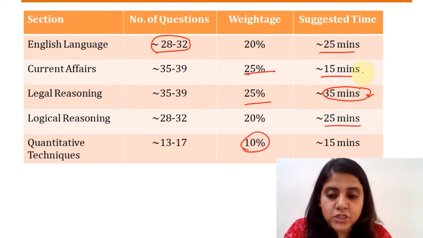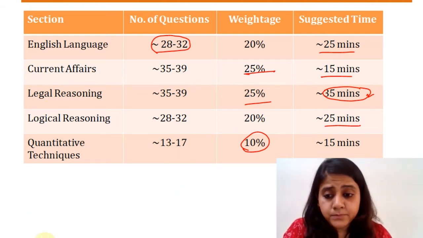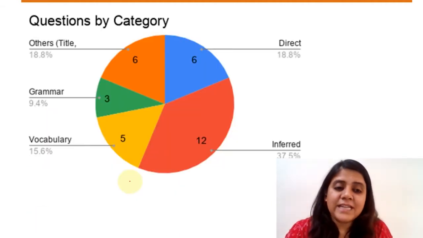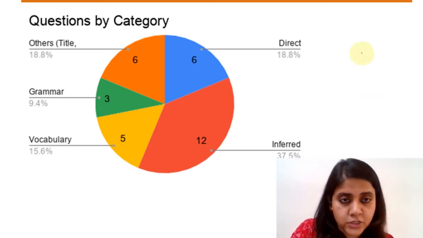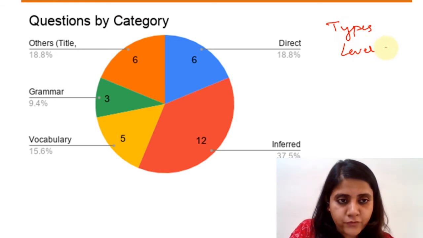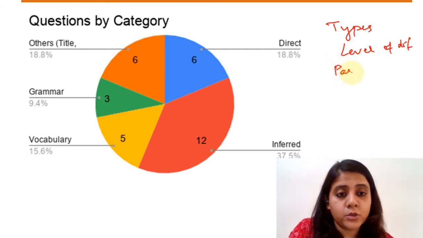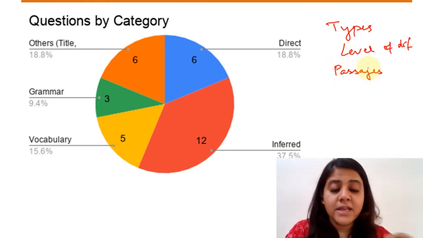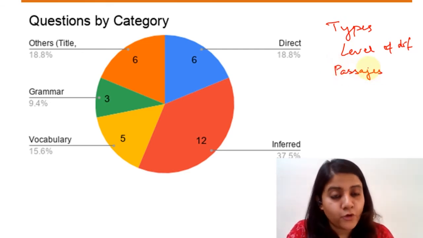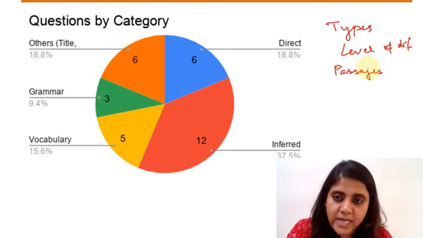So, for every section, we'll do an analysis of three types. One would be in terms of the types of questions that you got, which is what you have on screen here. One is with respect to the level of difficulty of the questions, which we'll see next. And the third one would be in terms of the passages or questions that you should have definitely done as against the questions that you could have done or may have skipped, right? So we'll look at each subject and do an analysis on these three aspects, right?